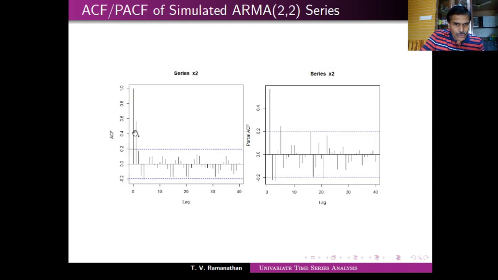Maybe after order 2 there is something similar happening. For example, here I have order 1, and after that it behaves in a particular manner. Here, after this, it is behaving in a particular manner. In fact, here 1, 2, 3 are not significant, 4 is significant. So there is no clear-cut indication of how this behaves in the case of an ARMA process. This is why there is a lot of difficulty in identifying ARMA processes.